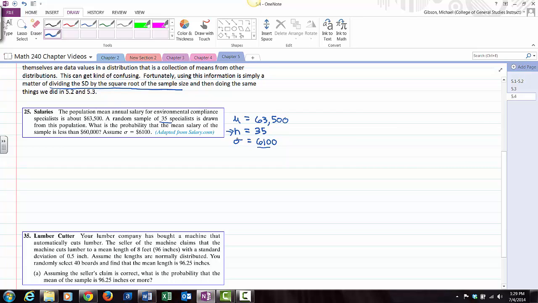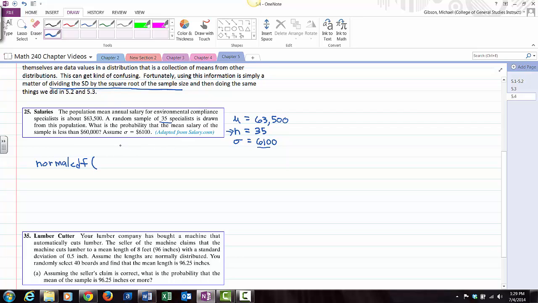Now, if you look on your calculator, just up one button and over one to the left of the 7, there's the x squared key. Go diagonally up and one to the left. There's the x squared key, and the second function on that is square root. That's what we're going to use. Okay? So I'm actually just going to put it all in the normal CDF function. So we can go normal CDF.